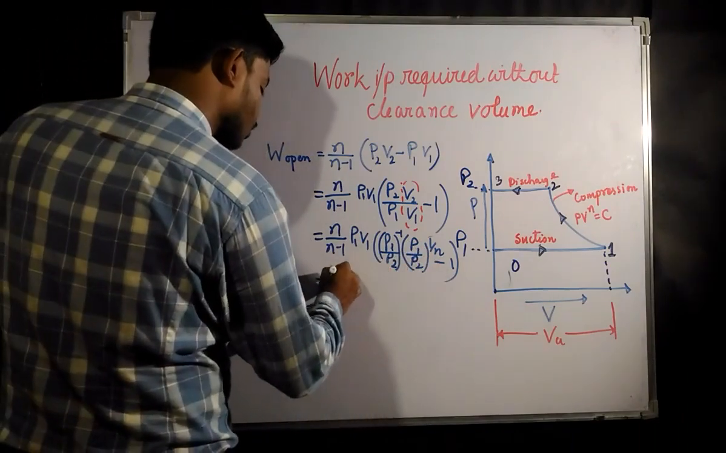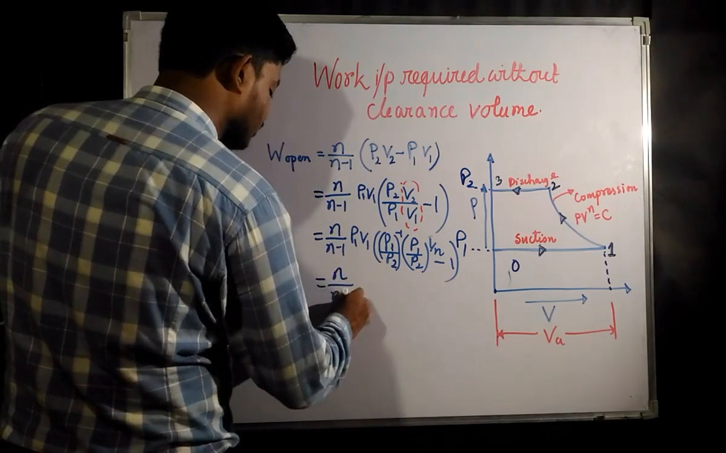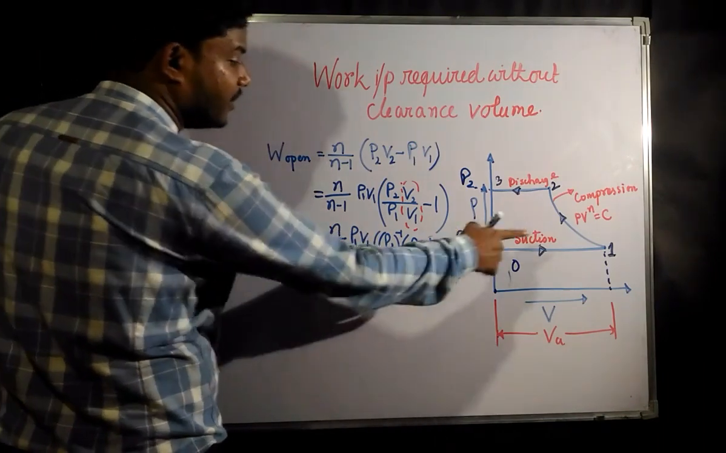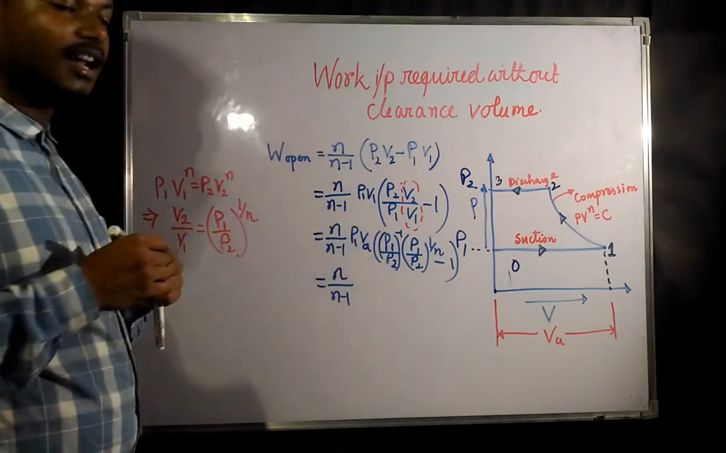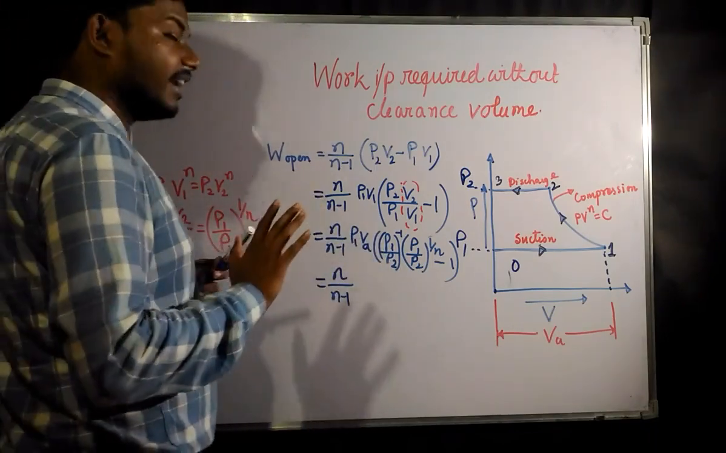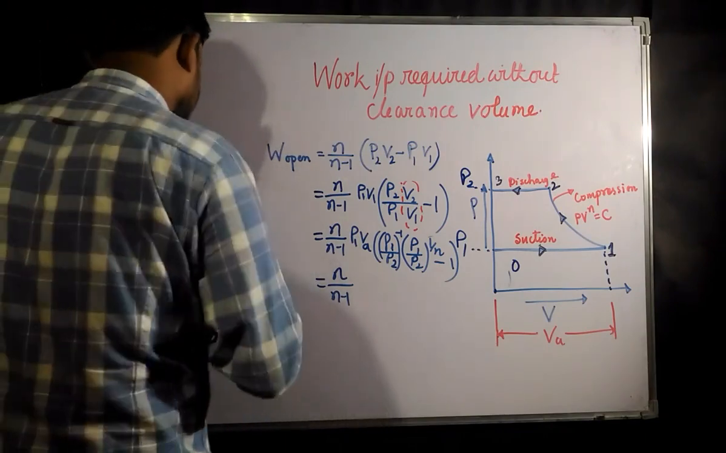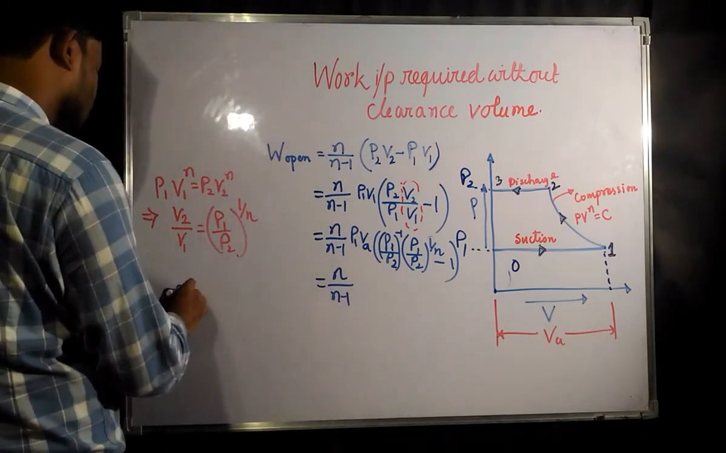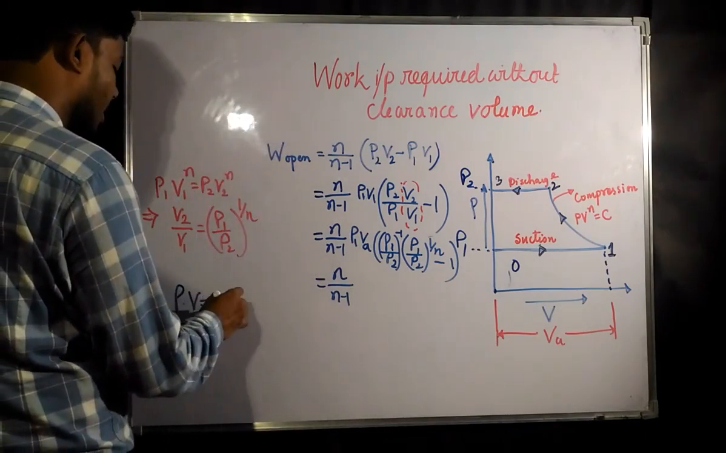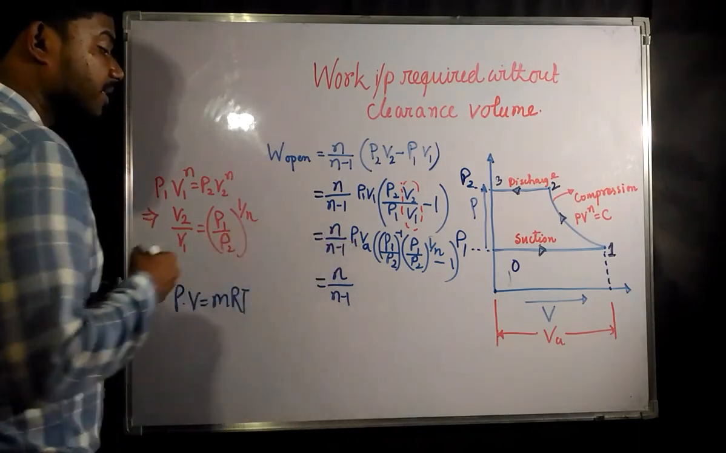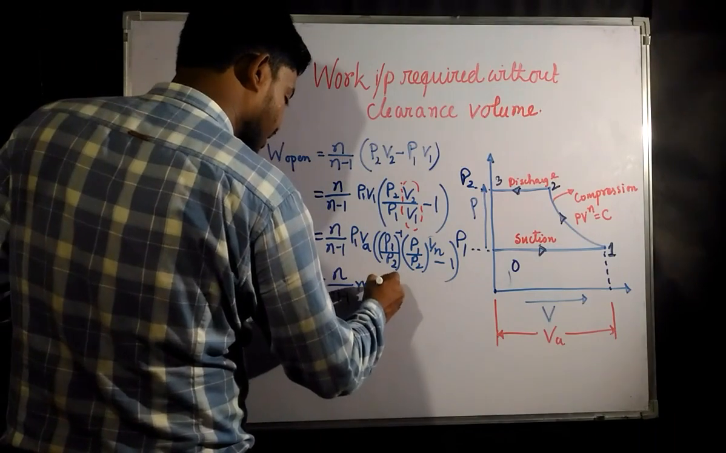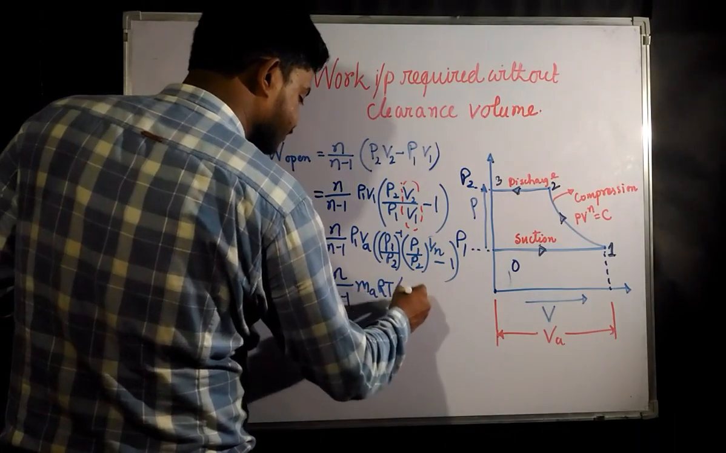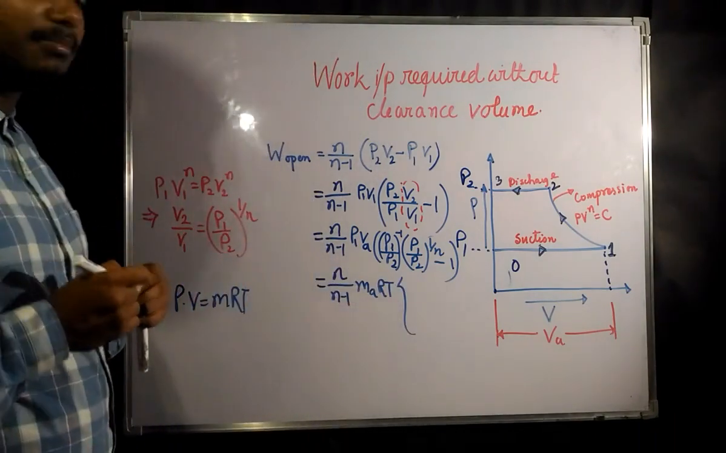So we get n by n minus 1, and P1 V1 means what? V1 is nothing but the volume of air, so in place of V1 you can write VA. Again from the ideal gas equation, we have always known PV equals M into R into T. So in place of P1 VA we can write MA into R T, where MA is nothing but the mass of air.